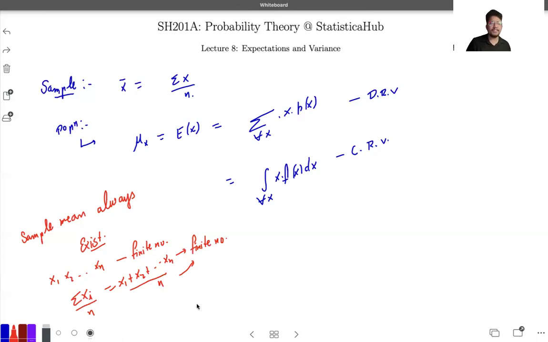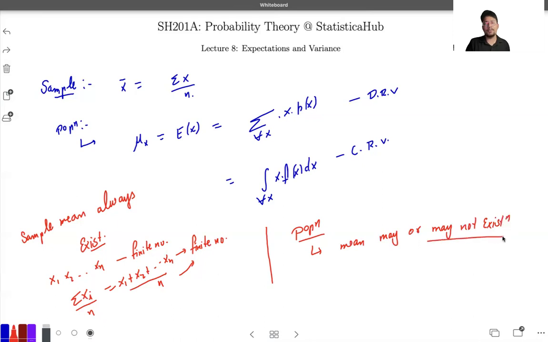Okay, moving ahead with this part, if you go for the population, the mean may or may not exist. So what is the idea of that particular part? If I go for the discrete case, then we are getting summation for all the values of x, x into probability function of x.